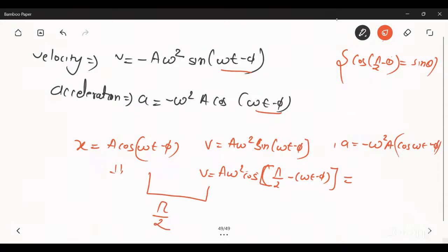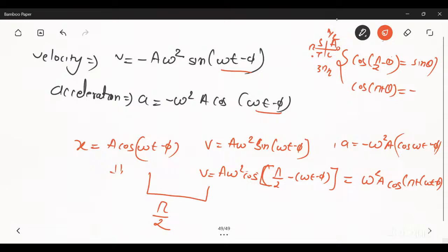Now if this minus sign comes inside, I can write it as omega square a cos(pi plus (omega t minus phi)), because cos(pi plus theta) comes in the third quadrant, and in the third quadrant, only tan and cot are positive, while all others are negative.